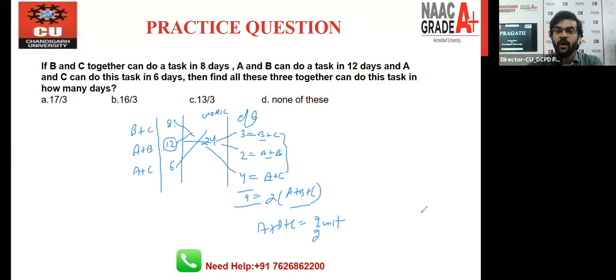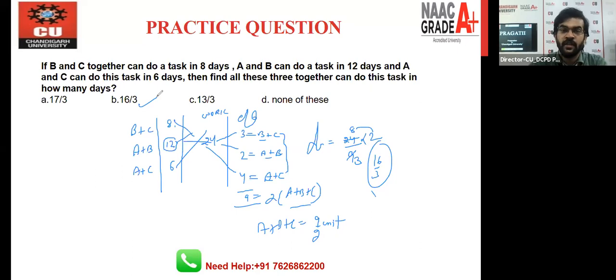So if you want to find out the number of days, how can we find out the number of days? You just divide total work with the 1 day work, and that is 9 by 2, and that is 16 by 3, your number of days, and that is your answer, right? So I hope this question is clear to everyone. If there is any doubt, you can ask in the comment section, guys.